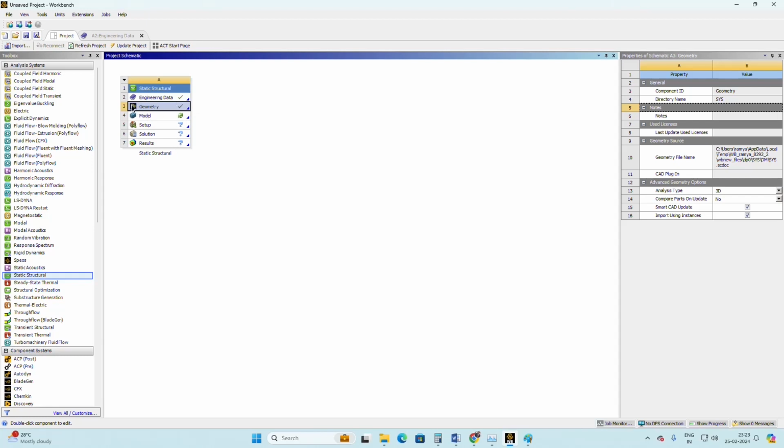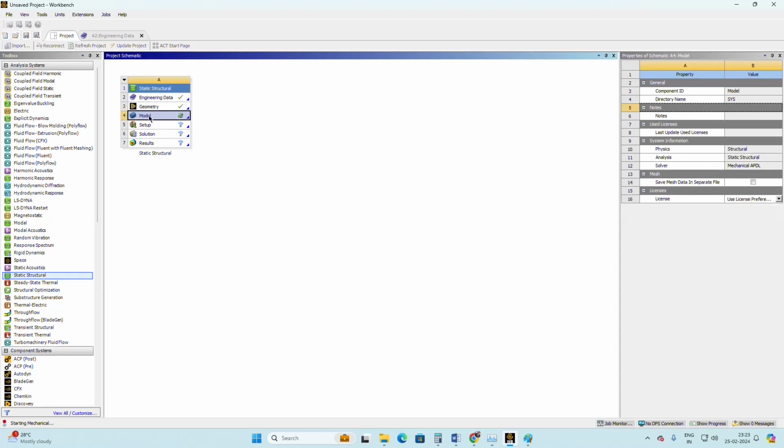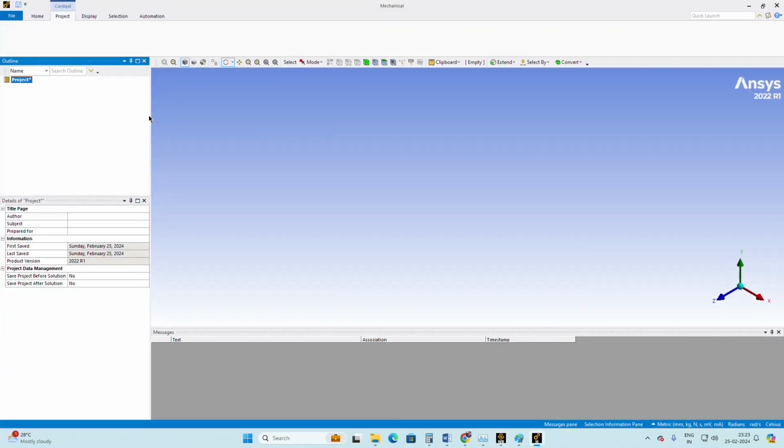Once we have done that, the next thing is we have to apply the load and boundary conditions. For that we have to double click on the model. Once you double click, it will open another workbench called the mechanical workbench. In the mechanical workbench only we'll be assigning the load and boundary conditions, all those things. So we created a geometry in SpaceClaim.